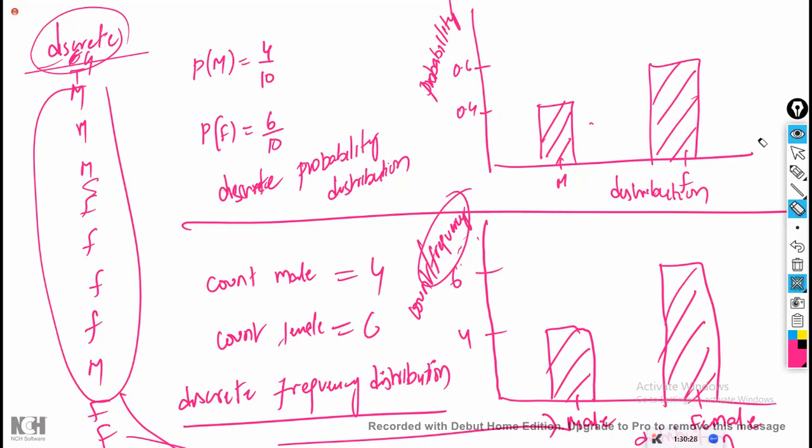Is that clear? Any questions between frequency distribution versus probability distribution? Discrete variable we have completed. Now we'll go with the continuous variable. I will take one more example for a continuous variable.